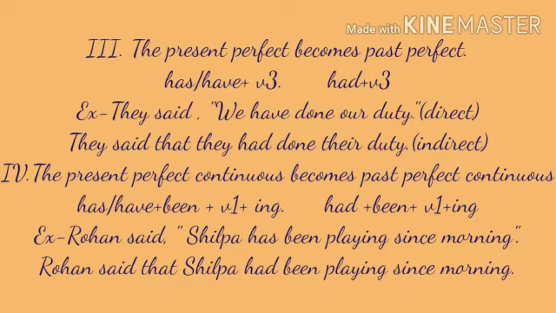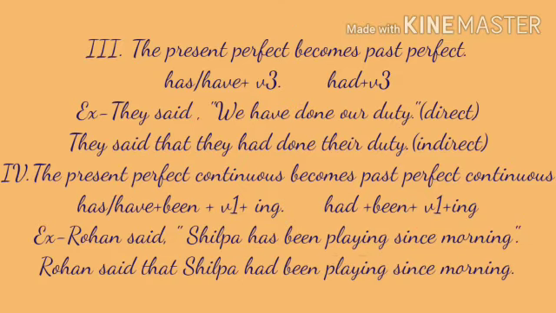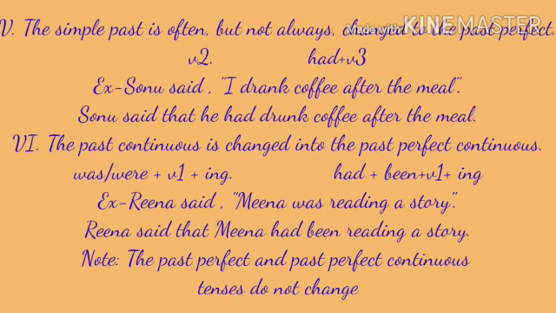For example, Rohan said, Shilpa has been playing since morning. Said is a reporting verb here. Shilpa has been playing since morning is a reported speech which is in present perfect continuous. While changing it into indirect, we use past perfect continuous. So, Rohan said that Shilpa had been playing since morning.